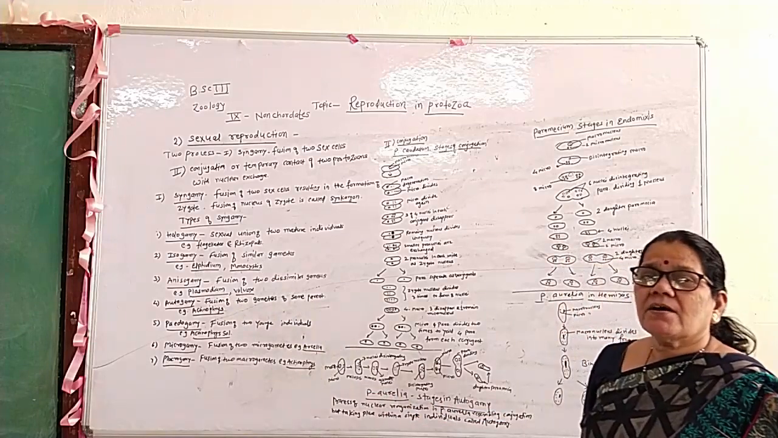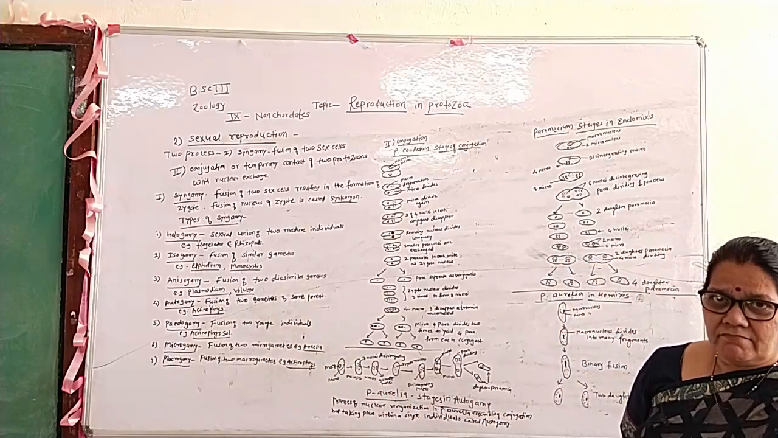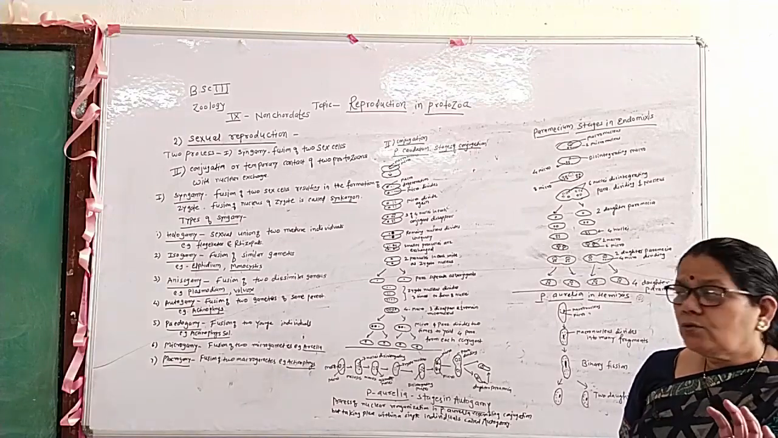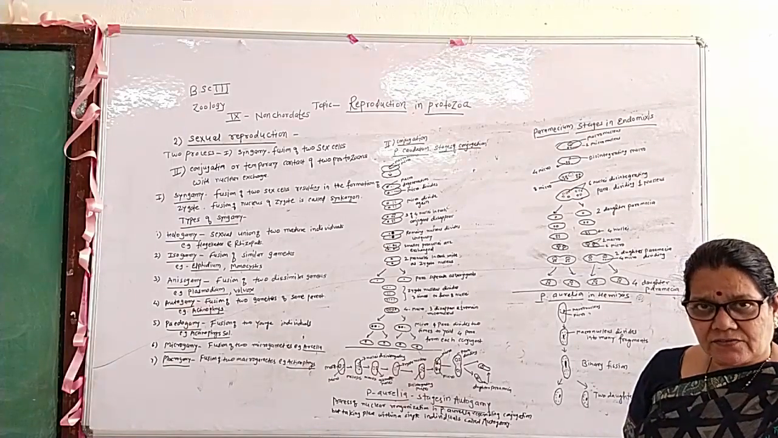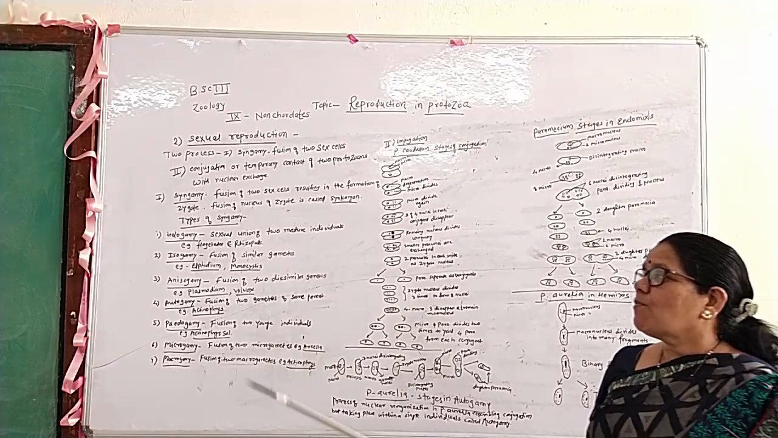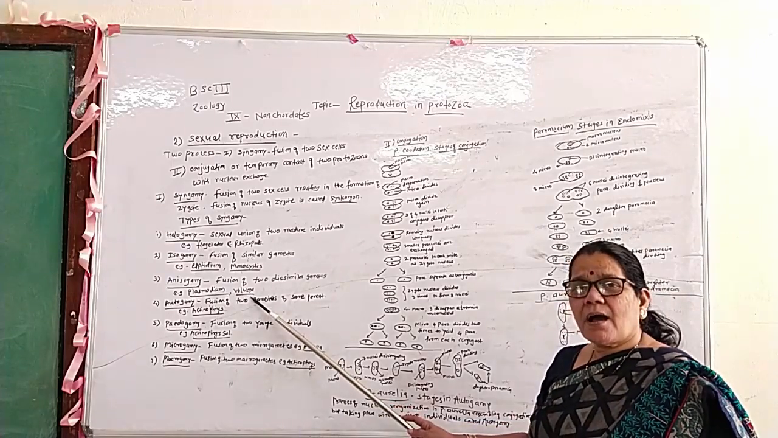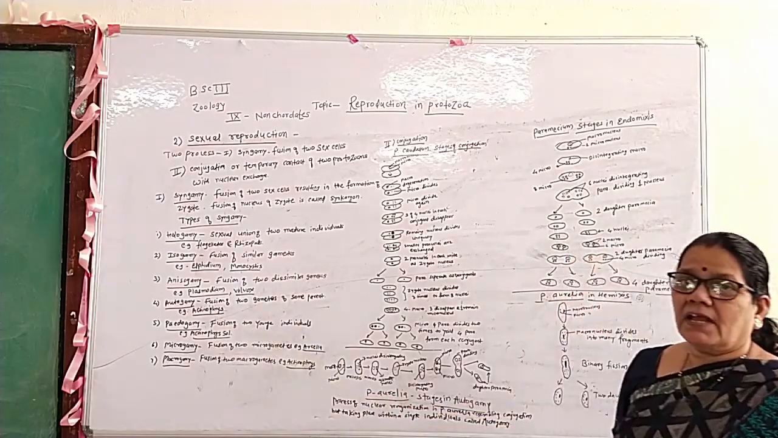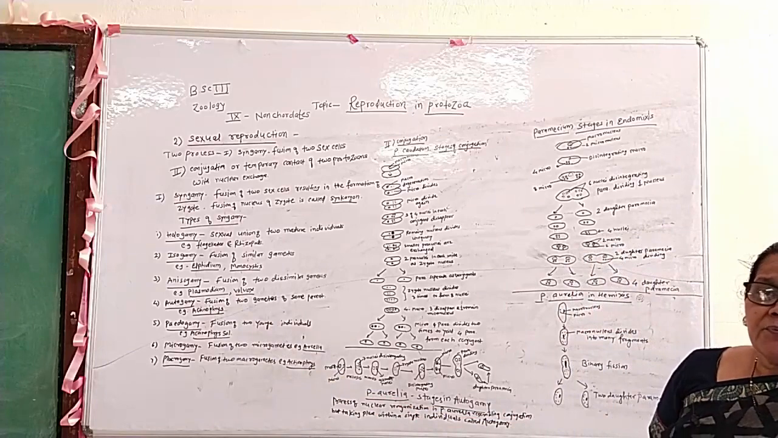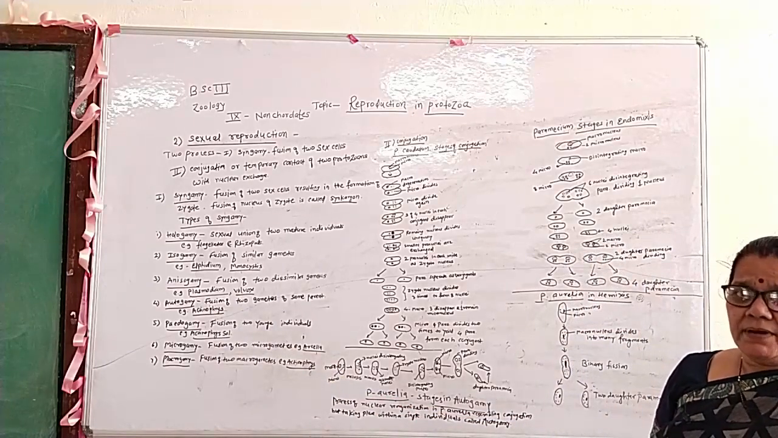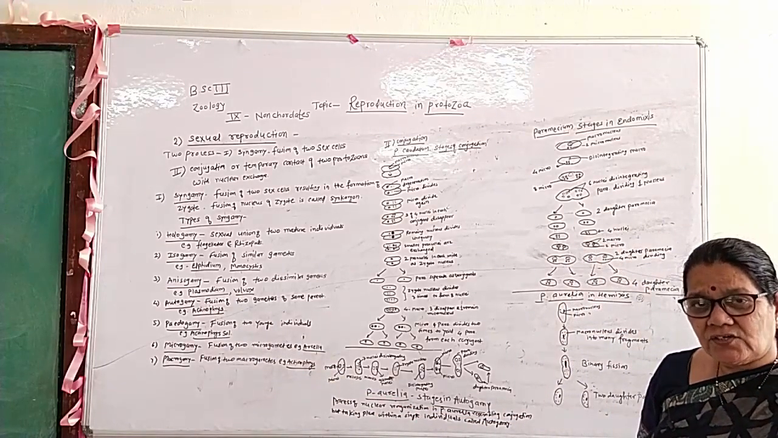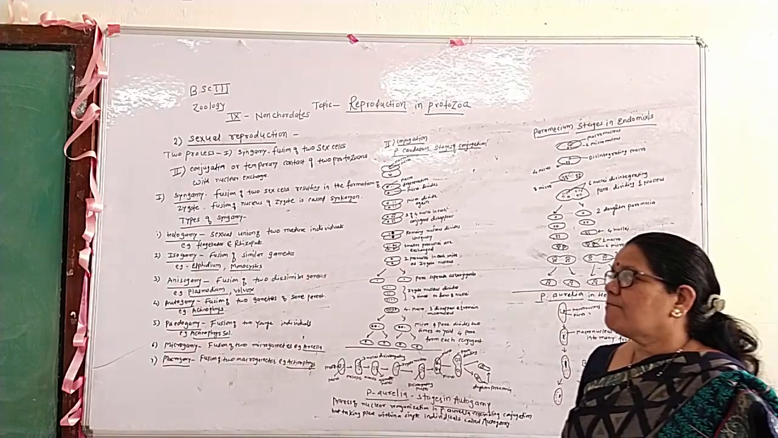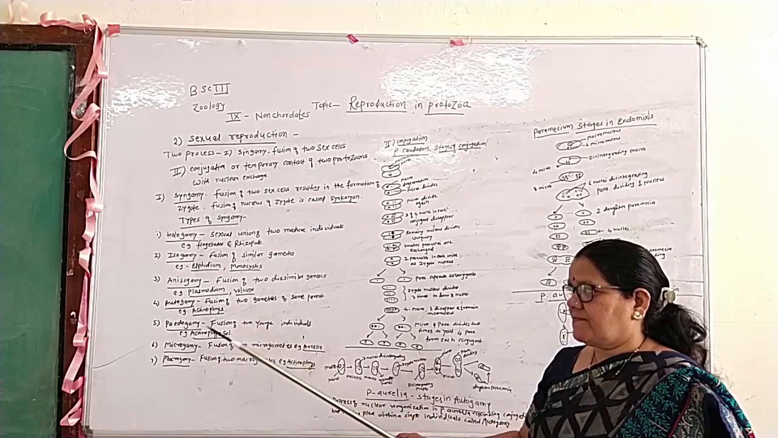The third type is anisogamy. Anisogamy means the fusion of two dissimilar gametes, for example Plasmodium and Volvox. Fourth is autogamy. Autogamy means the fusion of two gametes of the same parent, for example Actinophrys.